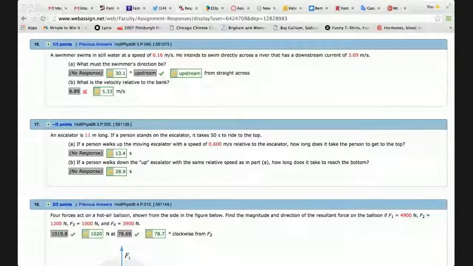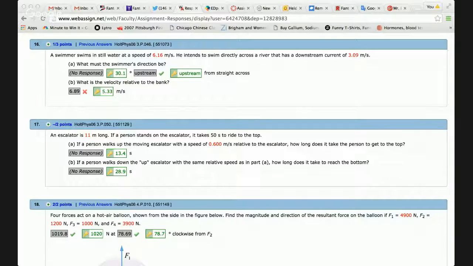Okay, so the first question that somebody has here is this question. So I'm going to screen share this. This is number 16 on the practice final. So if this is one that you had trouble with, hopefully you can see my screen here.